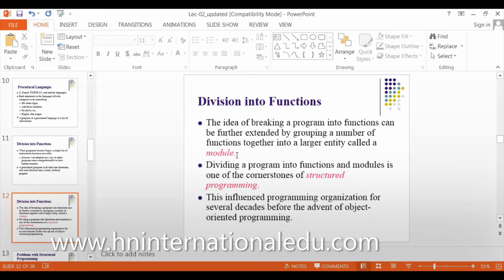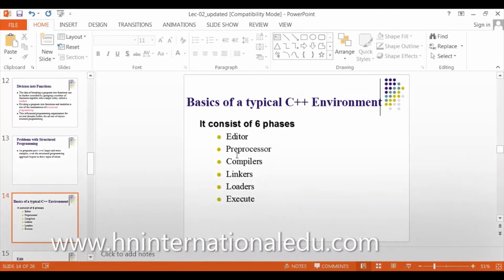We can have more than one function in a program. Now we will discuss how the programming language works. These are the 6 phases. One is the editor; we write the program in the editor. Then preprocessing, compiling, linking, loading, and executing. First, I write the program in the editor.